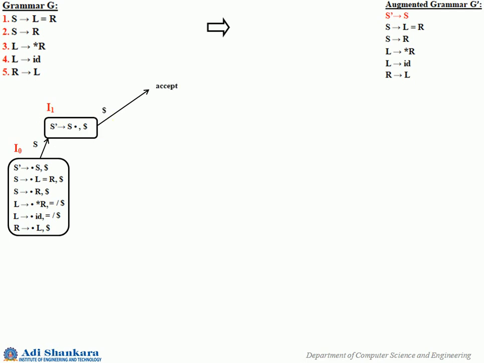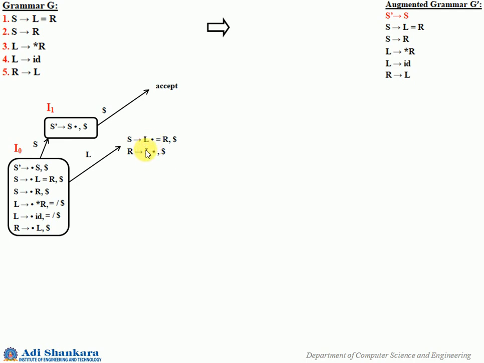On dollar, it goes to accept. So on I0, on L, we'll have first one S gives L dot equal to R comma dollar, since the look ahead is transferred. And for this also R gives L dot, and the look ahead is the same as here.